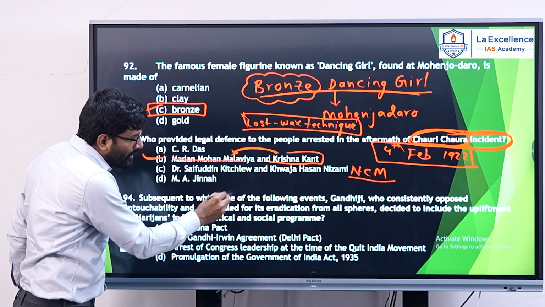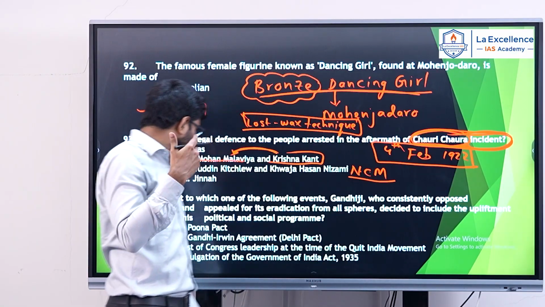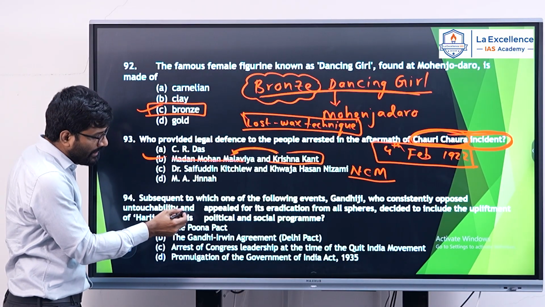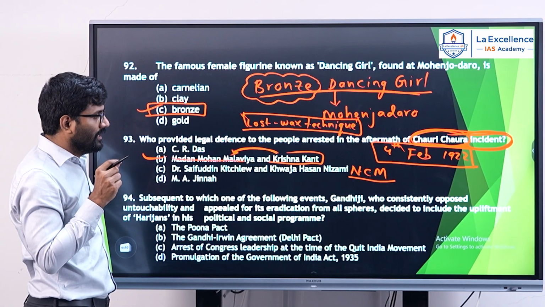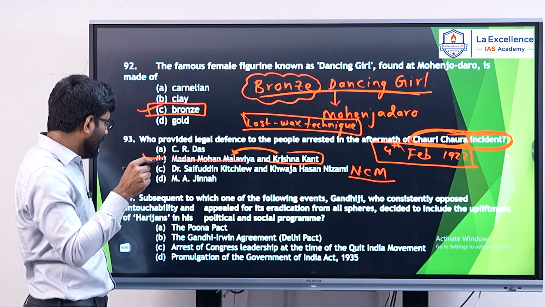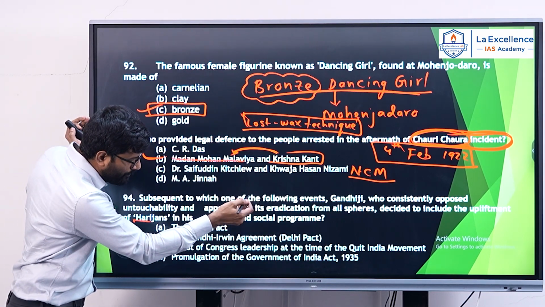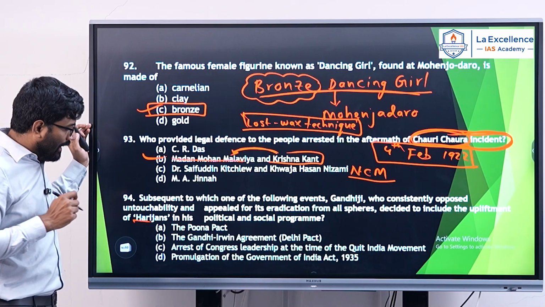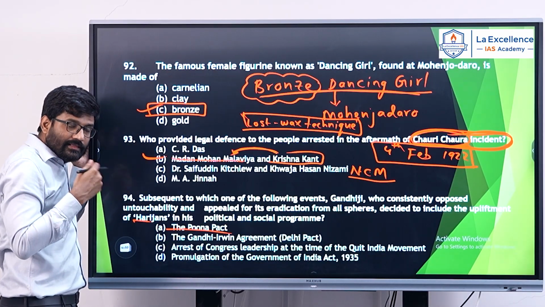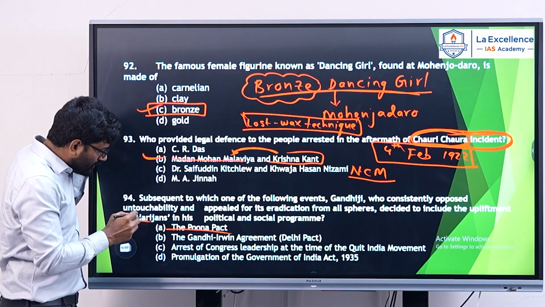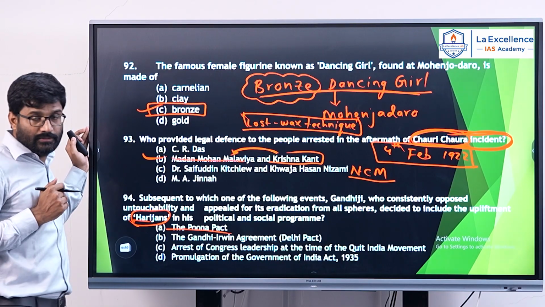Subsequent to which one of the following events Gandhiji, who consistently opposed untouchability and appealed for its eradication from all spheres, decided to include the upliftment of Harijans in his political and social program? Listen, after Pune Pact, Gandhiji started one journal called Harijan.